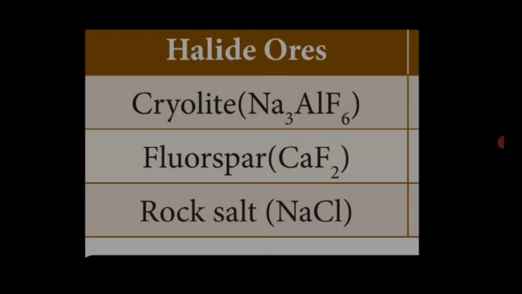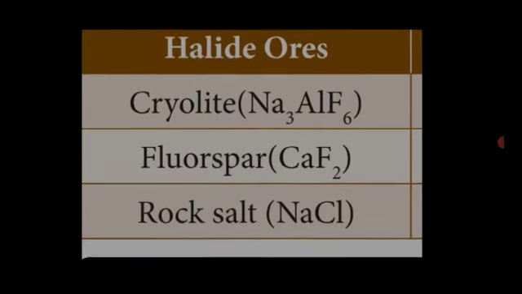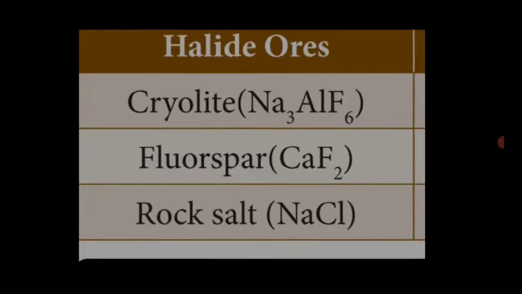The third halide ore is rock salt. Rock salt formula NaCl. This is also called sodium chloride, our day-to-day salt. Sodium chloride formula NaCl. These three ores are halide ores. Ores containing halogen compounds are called halide ores.